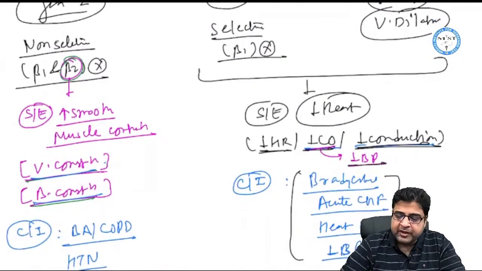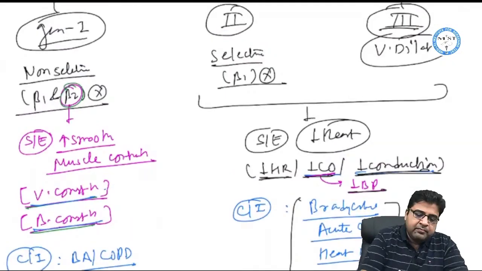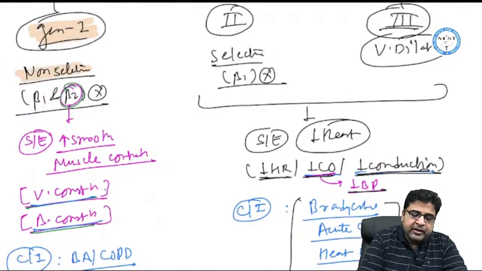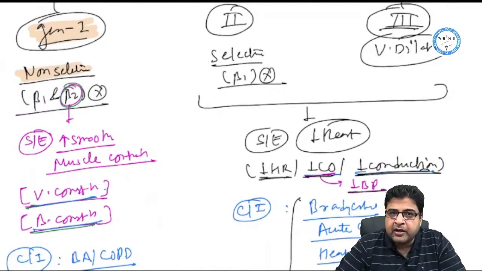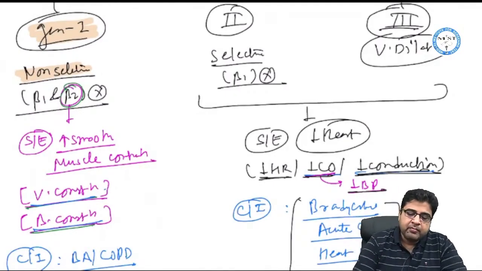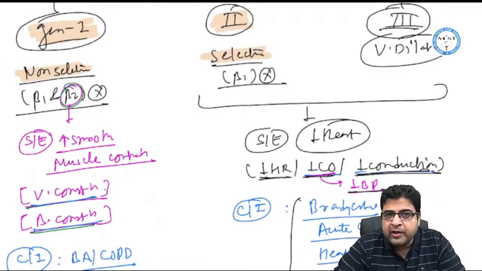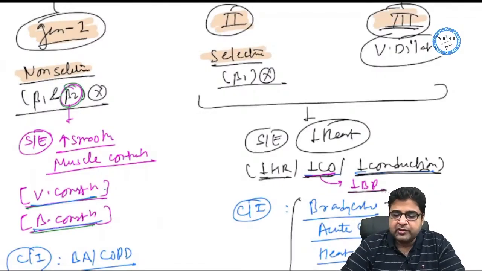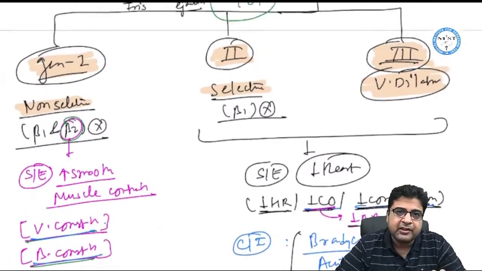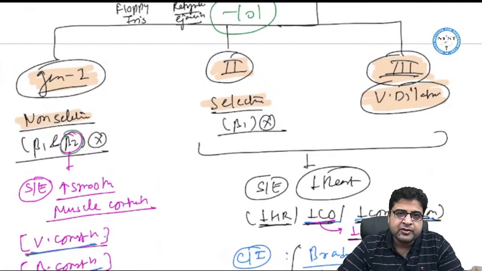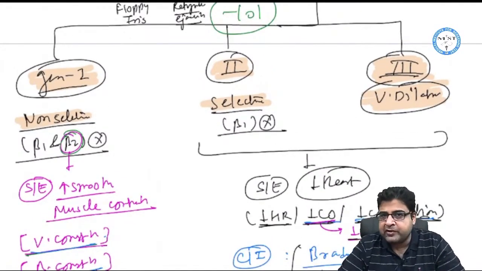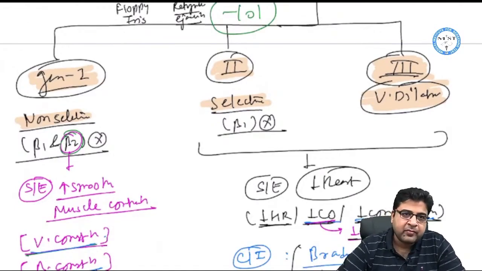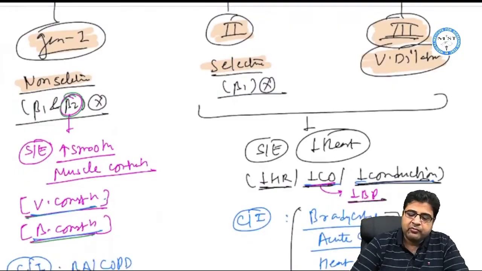Generation 1 beta blockers are non-selective beta blockers. They block both beta 1 and beta 2 receptors. Generation 2 medicines are selective beta blockers. They block only the beta 1 receptor. And generation 3 beta blockers are very special beta blockers which cause vasodilation. So there are some beta blockers which have vasodilator property, and we have placed them under generation 3. Let's start with generation 1 medicines.